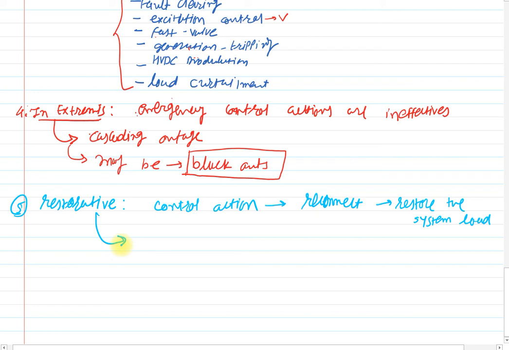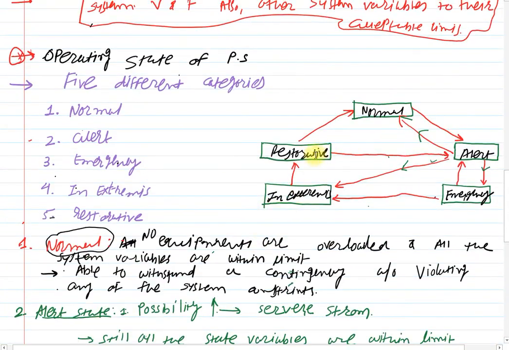Either the normal state, if it is all okay, or the alert state. Clear? Depending on the system conditions. Look at over here. From the restorative state, it will directly transfer into the normal state or the alert one, and that will depend on the system condition.